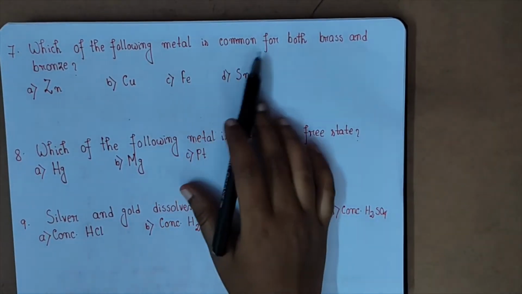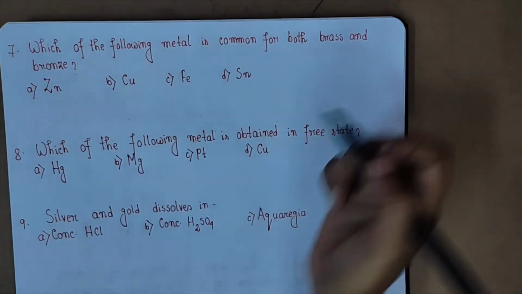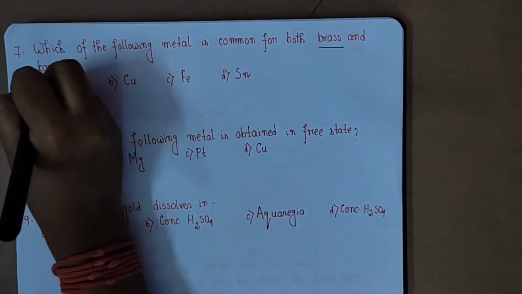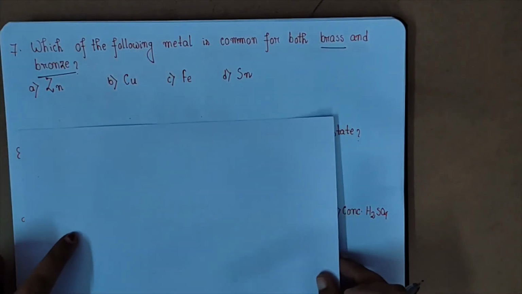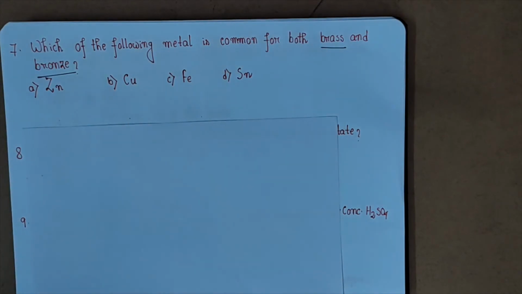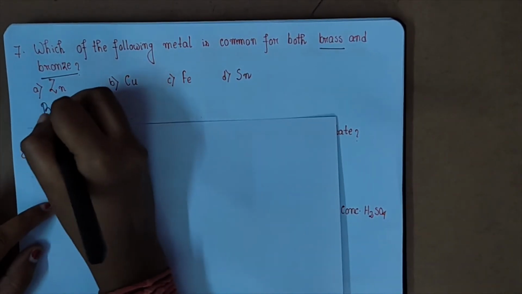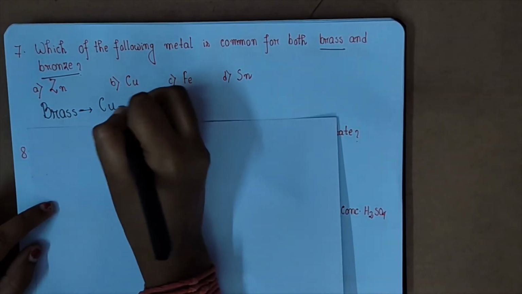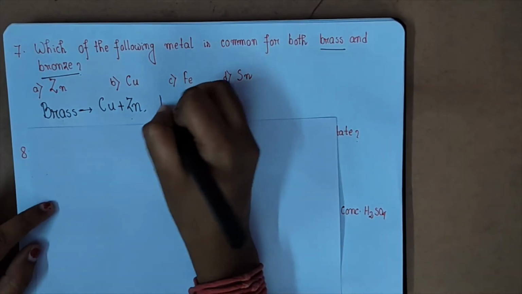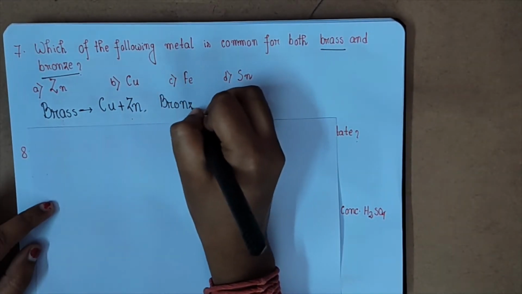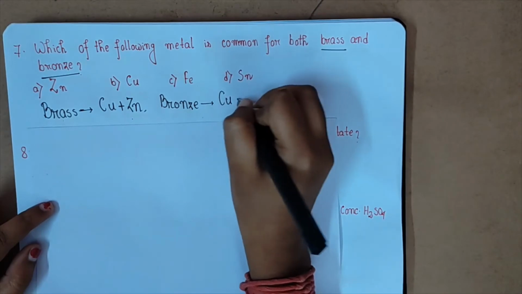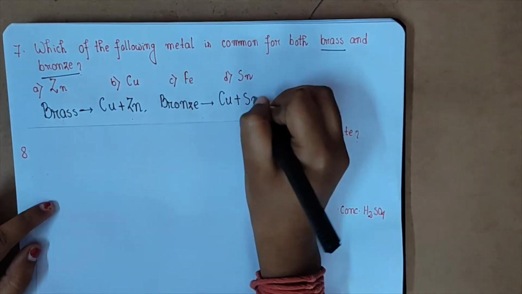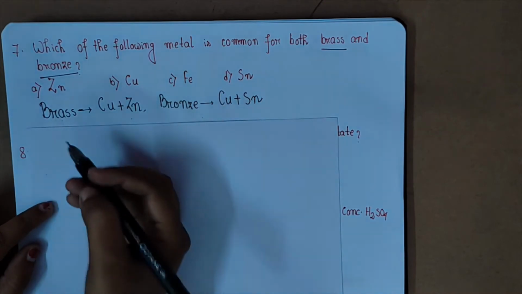Which of the following metals is common to both brass and bronze? Now what are brass and bronze? Brass and bronze are nothing but alloys. What are alloys? Alloys are homogeneous mixtures of one metal with another metal or with a non-metal. For brass, the components are copper and zinc. And for bronze, the components are copper and tin, Sn. So which element is common to both brass and bronze?